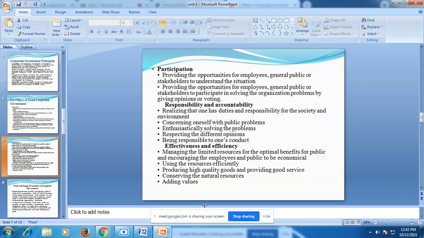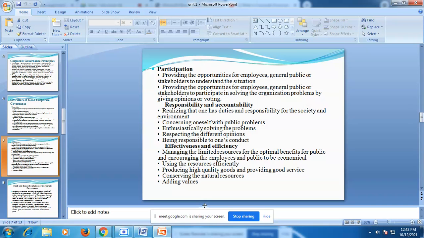The next is responsibility and accountability. Students, here I have mentioned realizing that one has duties and responsibility for society and the environment. This is also important, in which employees have a duty and responsibility for their society and environment. The best example of this is the social soul program we have conducted in our institute.